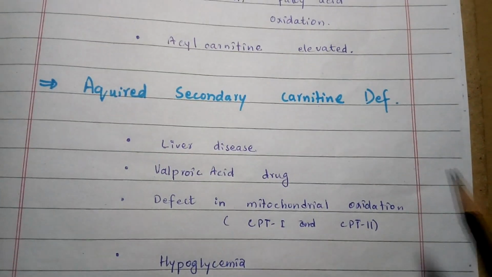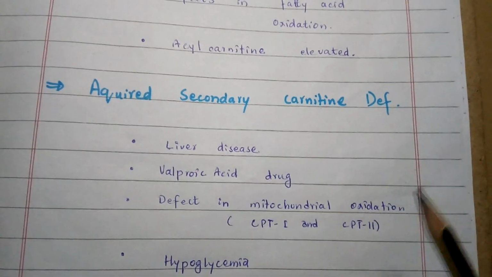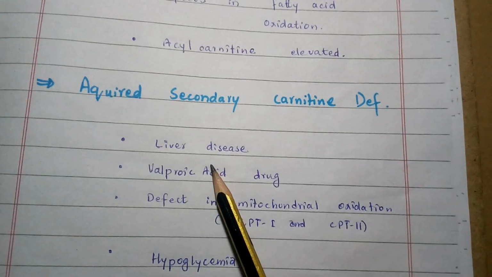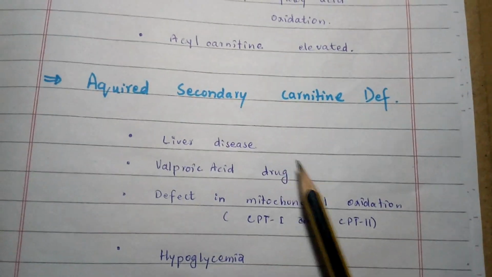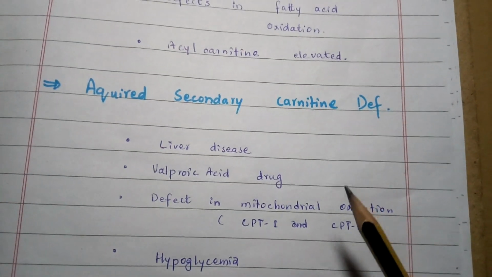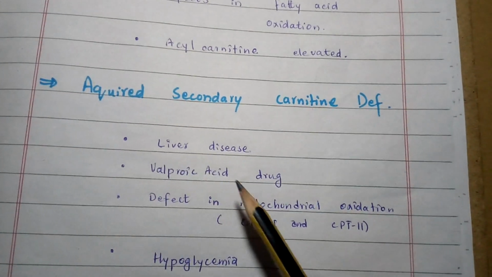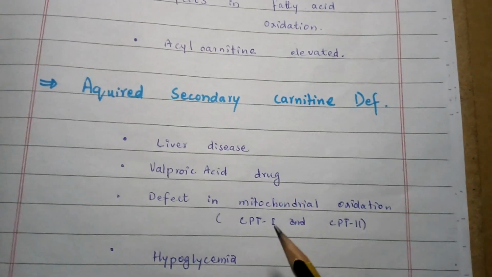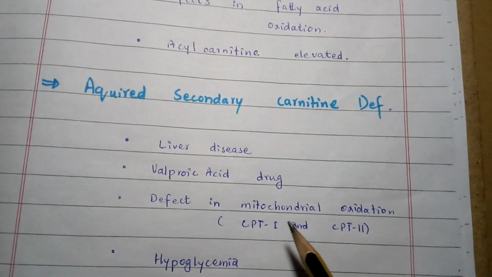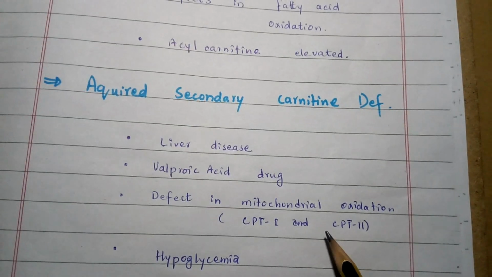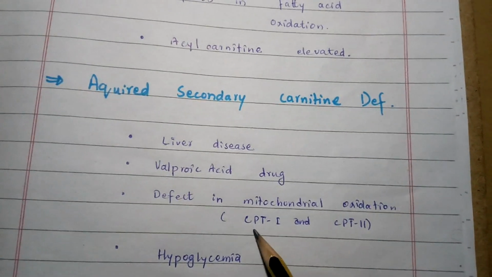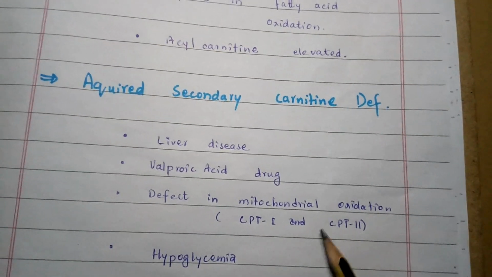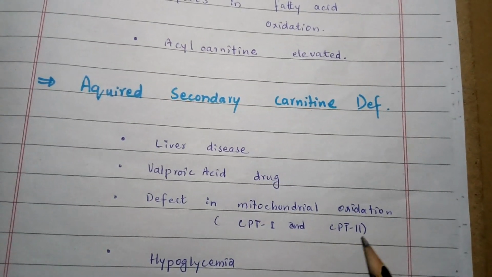Acquired carnitine deficiency can be seen in patients with liver diseases, as liver diseases decrease carnitine synthesis, or in those taking the anti-seizure drug valproic acid, which decreases renal absorption. The defect in mitochondrial oxidation can be caused by deficiency of CPT1, carnitine palmitoyl transferase 1, and CPT2, carnitine palmitoyl transferase 2.